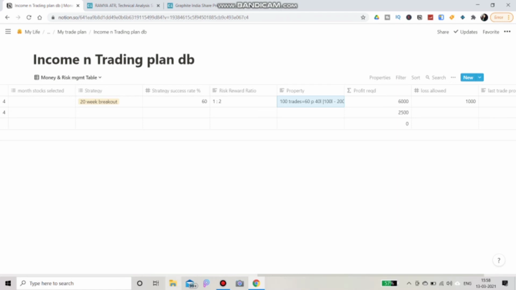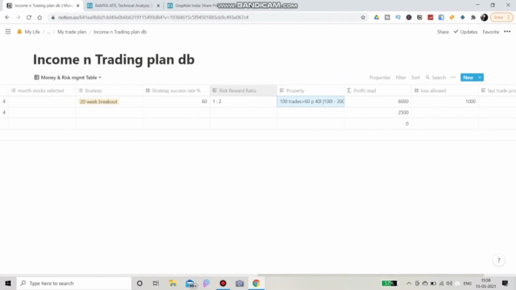So that is 1:2. So stop loss should be below 100 and profit should be above or equal to 200. So at the end of the day, you will be in profit.